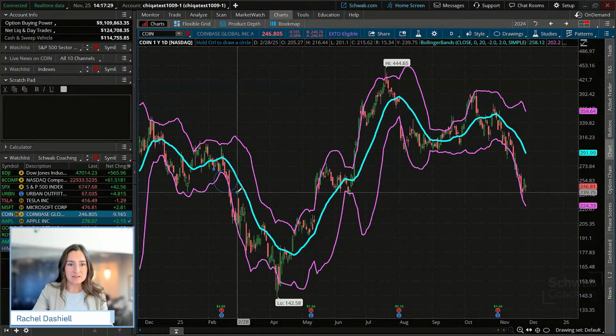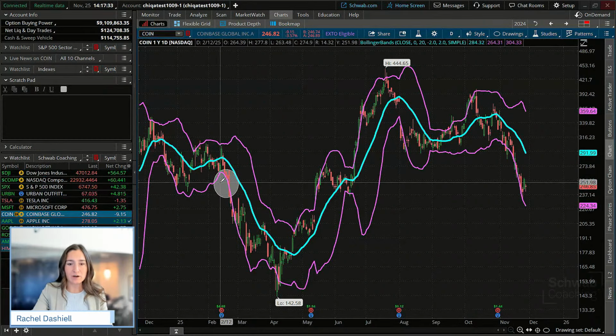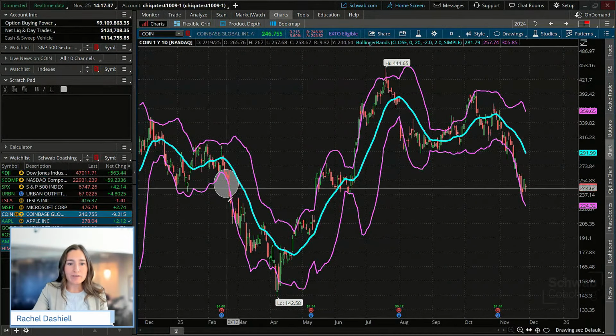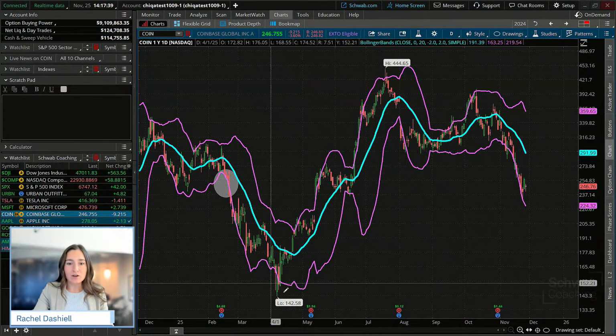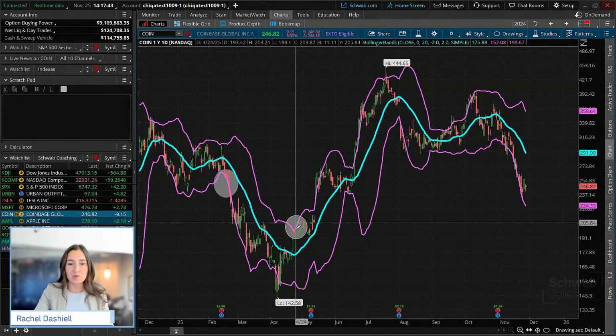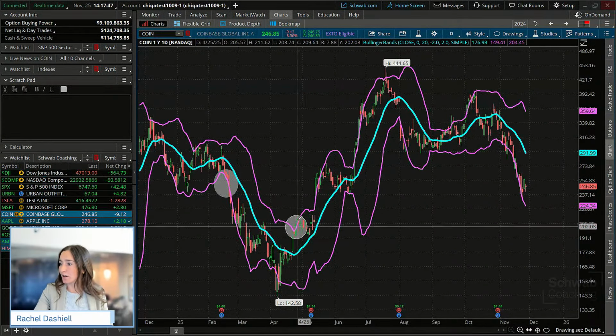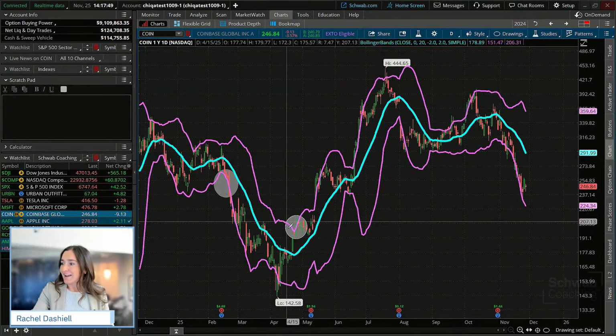We're going to say this is the break in the lower band that we saw back in February. We would take a short position with that type of breakout, ride it all the way down, and as soon as it closed above or moved beyond that upper band, that is where we would possibly close our short.